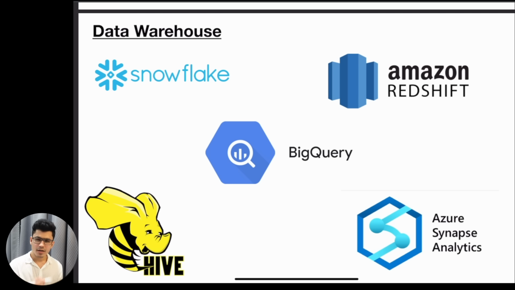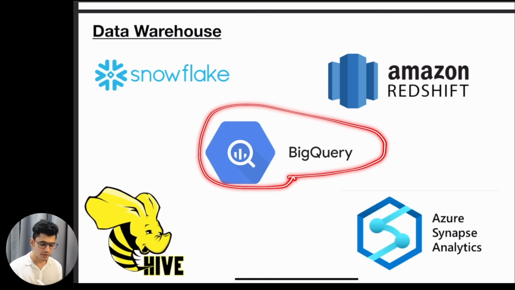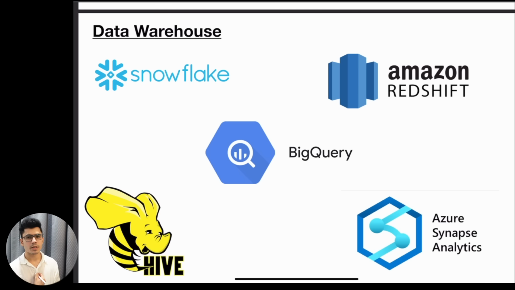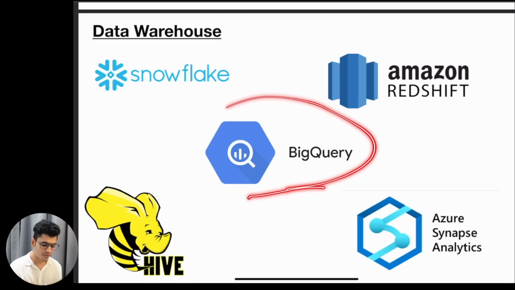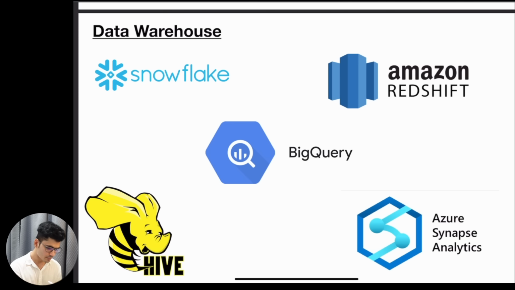Very high demand. There's one more that I love personally, which is BigQuery. Okay, because I have worked with BigQuery for the last 3 to 4 years, and I've really enjoyed this service. This is one of my favorite services on GCP. So my suggestion is to go with Snowflake, because this is cloud independent.